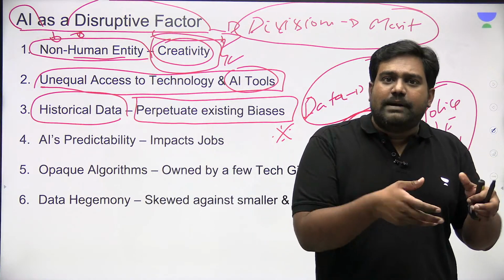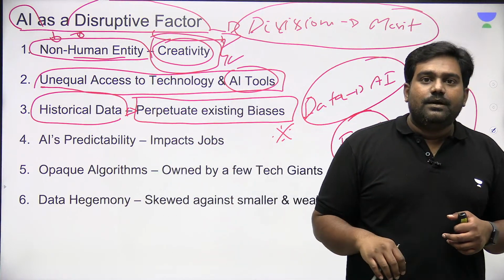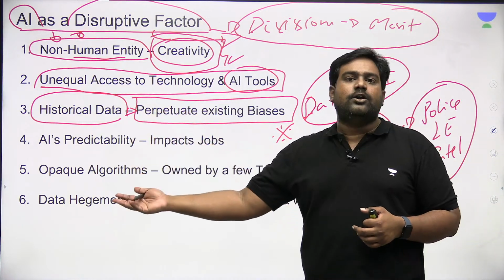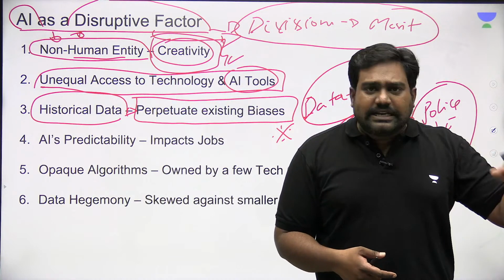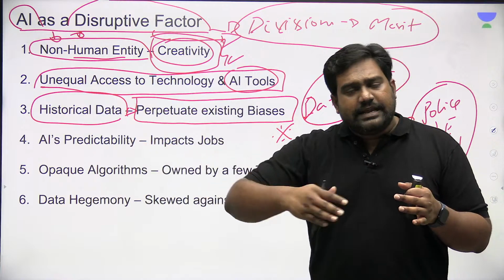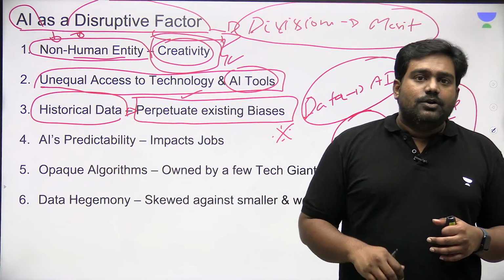Essentially, the existing social biases have been fed into the system as well, because the tools are trained on historical data. All the data we generate, which is harvested and used to train AI algorithms, comes from us, from the real world. So if the data itself is corrupted with social biases, those biases only get perpetuated and translated into the AI tools as well. So that is the fear.